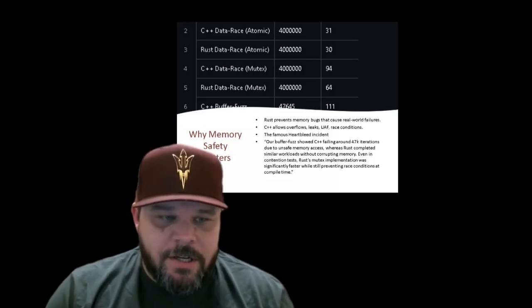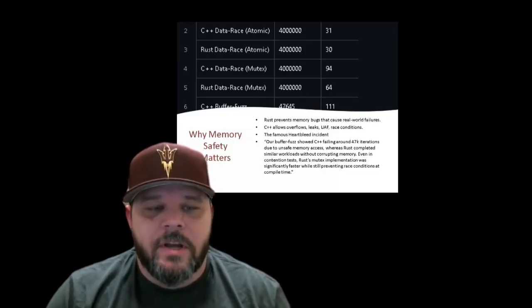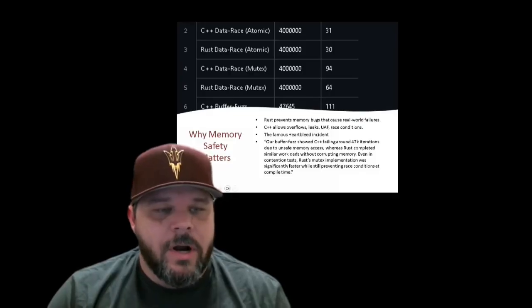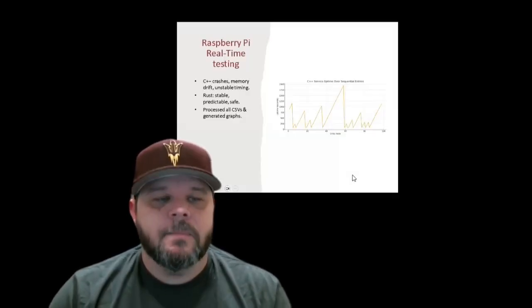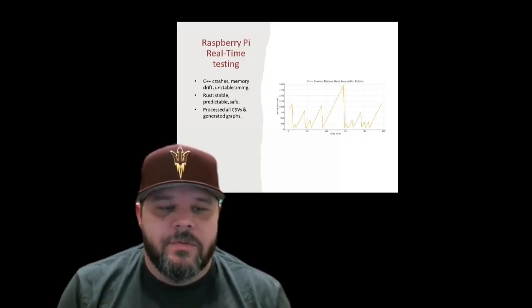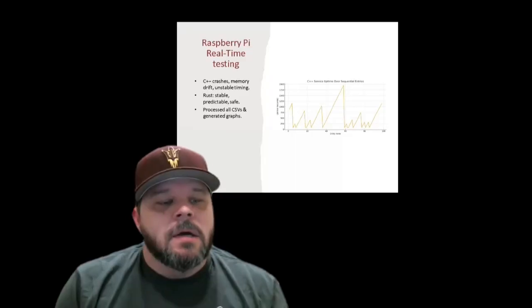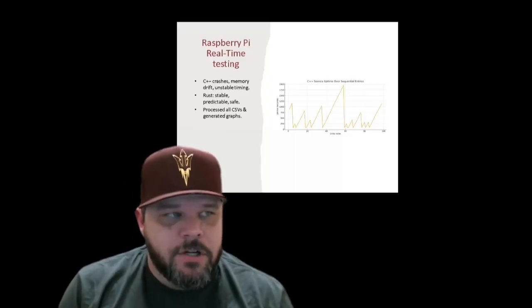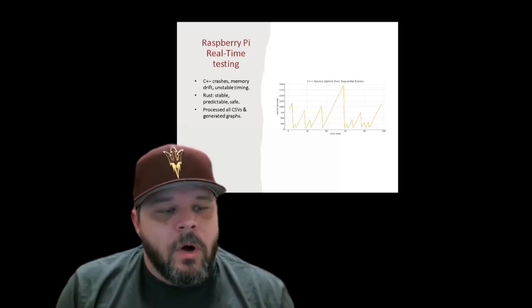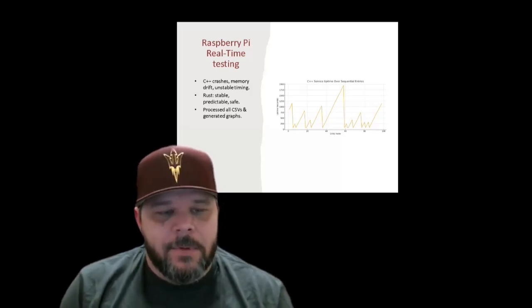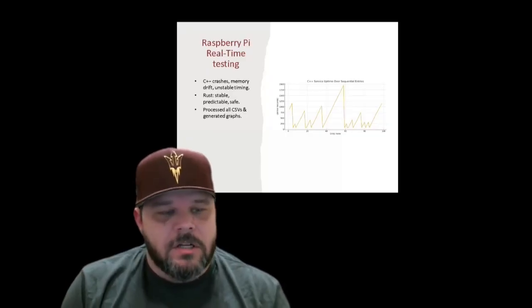Our buffer fuzz in Linux AWS showed C++ failing around 47,000 iterations due to unsafe memory access, whereas Rust completed similar workloads without corrupting memory. I processed thousands of timing, memory, and crash data points from my Raspberry Pi fuzzing environment. C++ had multiple crashes, unpredictable timing spikes, and memory drift as shown in the graph, while Rust showed nearly perfect stability throughout. I built the CSV pipeline, generated the graphs, and created the analytical charts that our team used to help draw these conclusions.